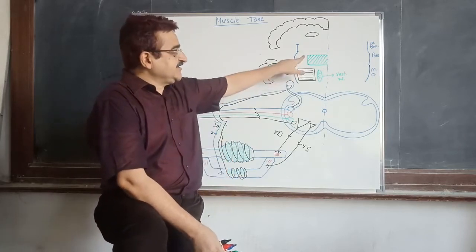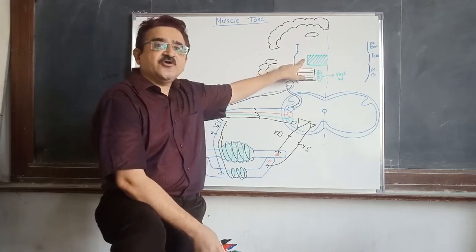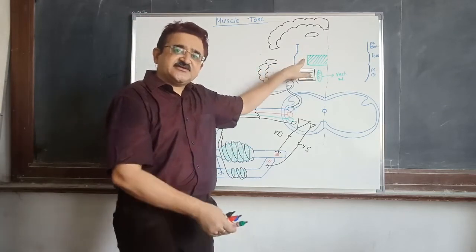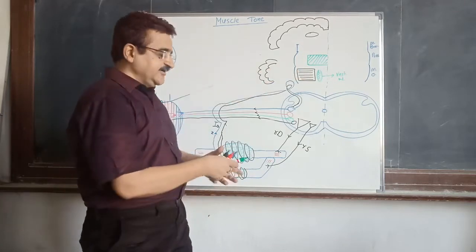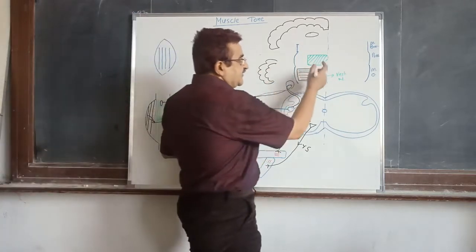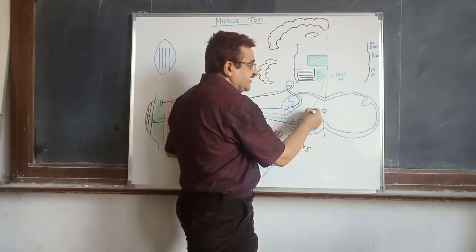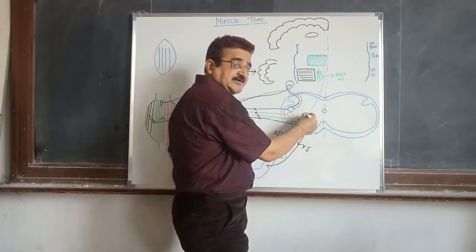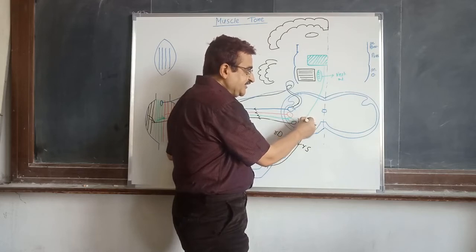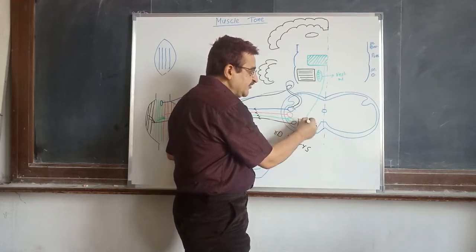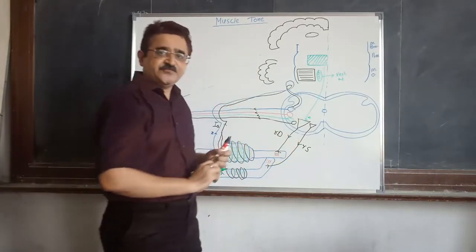One is present in the reticular formation of the pons. This facilitatory area sends fibers which descend into the spinal cord as the reticulospinal tract and terminate on the gamma motor neuron, trying to stimulate it.